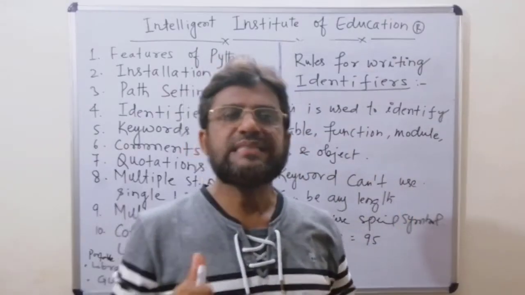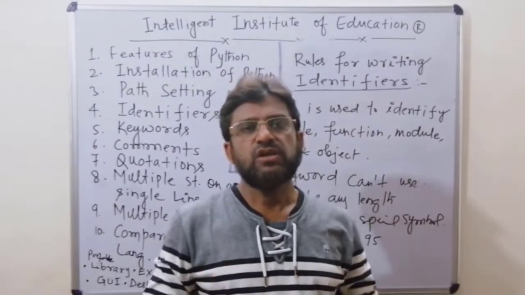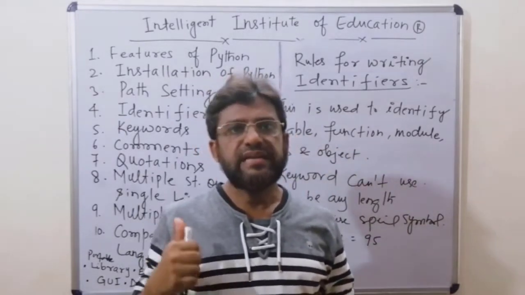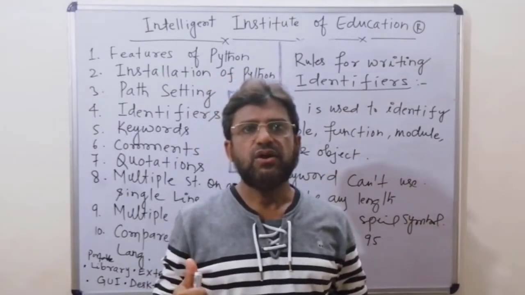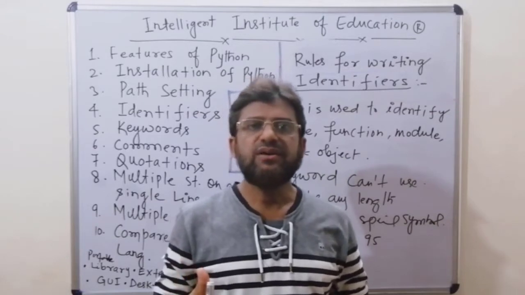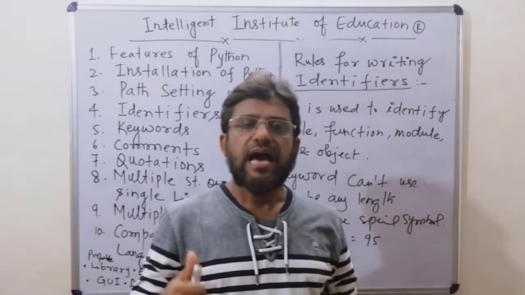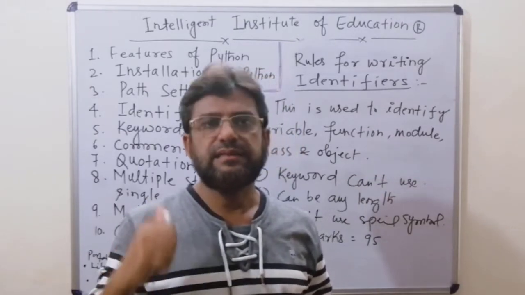Now I am going to explain identifiers. Identifiers can be used for functions, variables, classes, and objects. Now I am going to discuss how to use identifiers in Python.